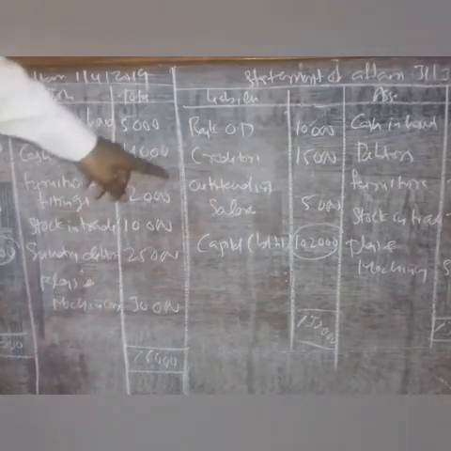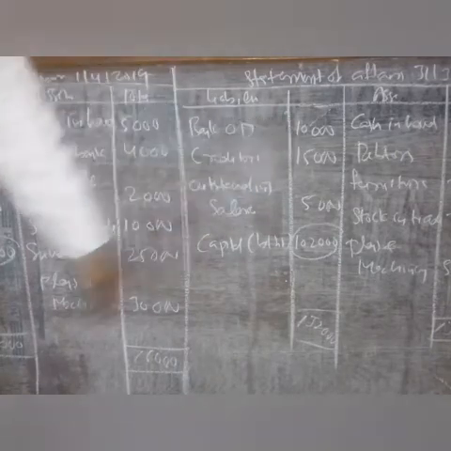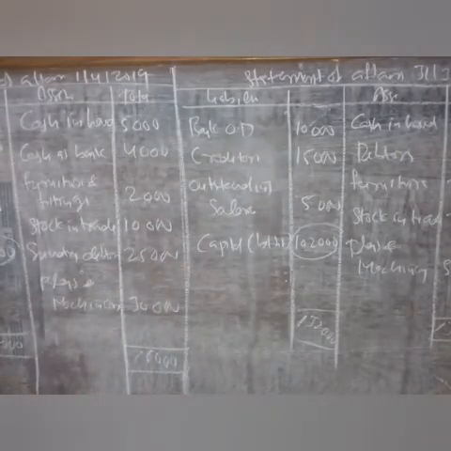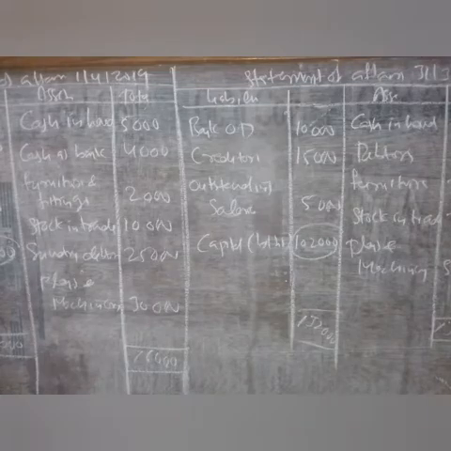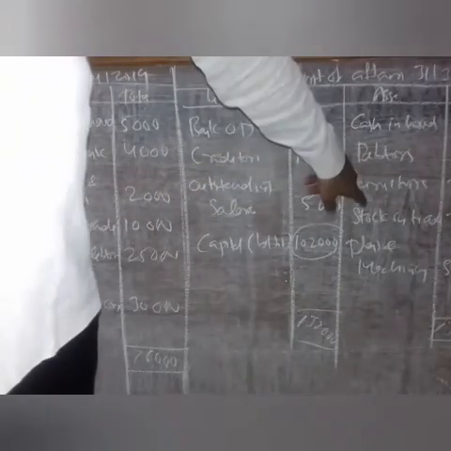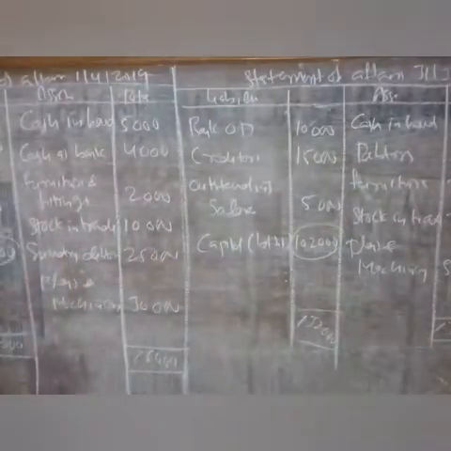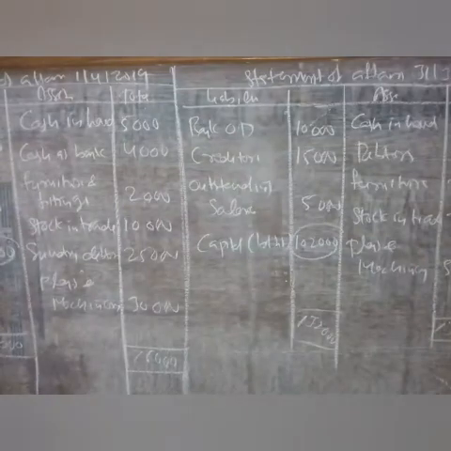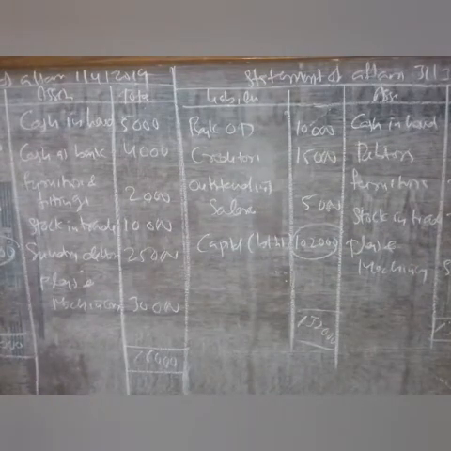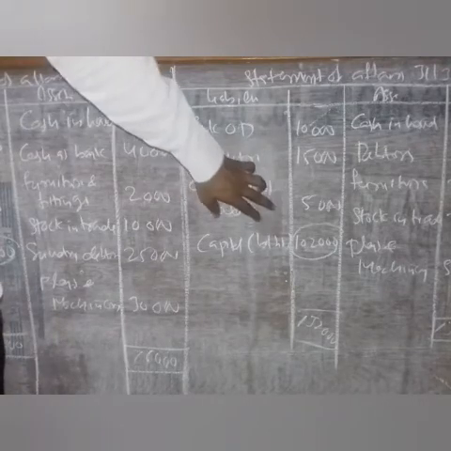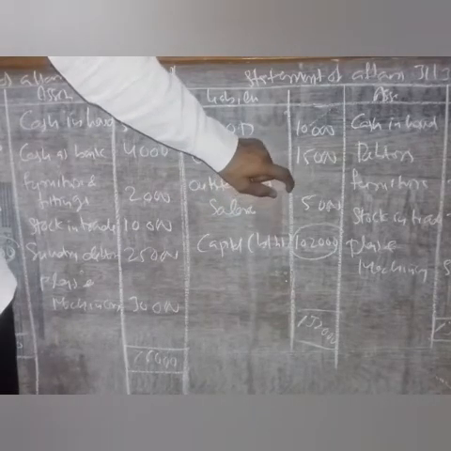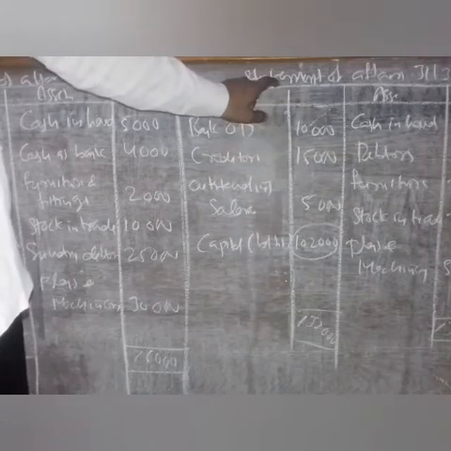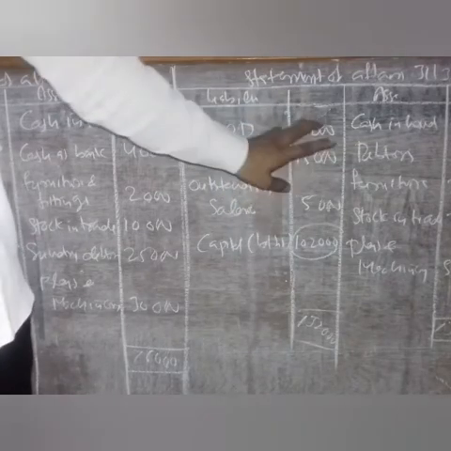Next, creditors is a liability, so we write it on the liability side. Next, furniture, stock in trade, plant and machinery: all these three are assets, and we write them on the asset side. The next item is outstanding salaries, which is a liability, so we write it on the liability side, that is 5,000 rupees.